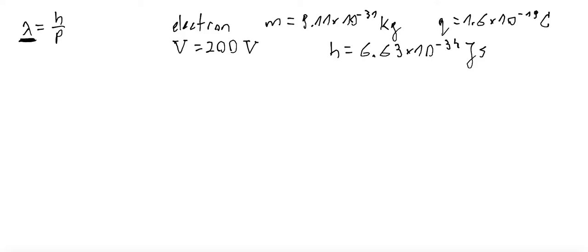Is it clear? Stop the video. You have, let's say, 7 minutes. Find the de Broglie wavelength of this electron. After 7 minutes, turn it back and I will give you a solution. Okay, 7 minutes later.